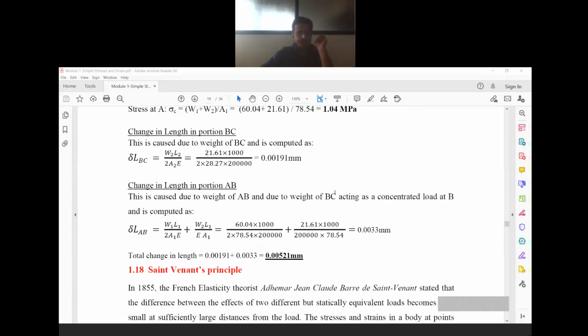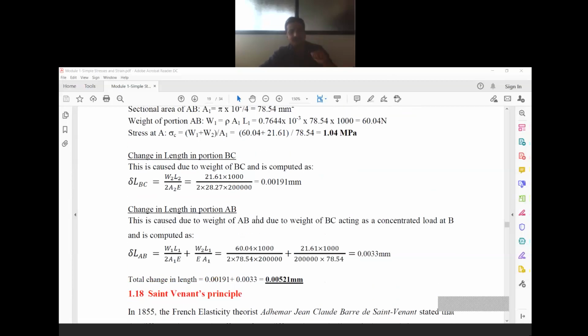Now we shall see change in the length formula. So first we shall consider only portion BC, that is the lower portion. For the lower portion, the change in length formula we have is WL divided by 2AE. So in this condition, W is W2, length is just L2, A is A2, E is constant.